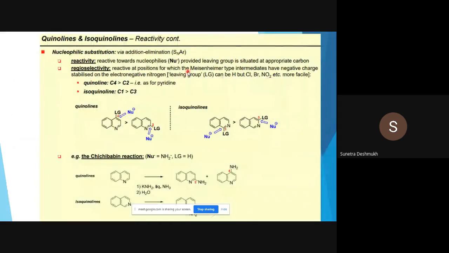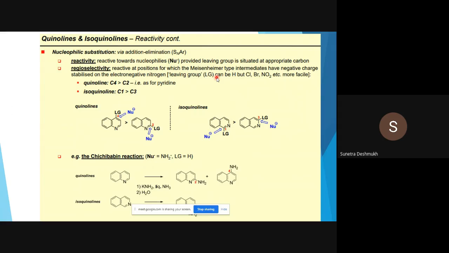Now this nucleophilic substitution pattern occurs via an addition-elimination reaction. Reactivity towards nucleophiles is provided the leaving group is situated at an appropriate carbon atom. Regioselectivity: reaction occurs at positions for which the Meisenheimer type intermediates have the negative charge stabilized on the electronegative nitrogen atom. So the nitrogen atom can bear the negative charge, and that is why the pyridinyl ring is highly susceptible to nucleophilic substitution reaction.